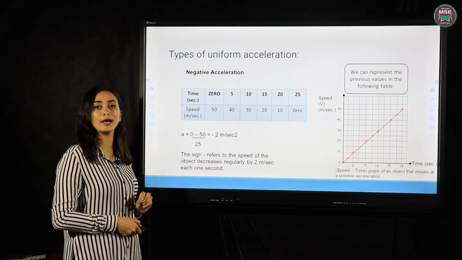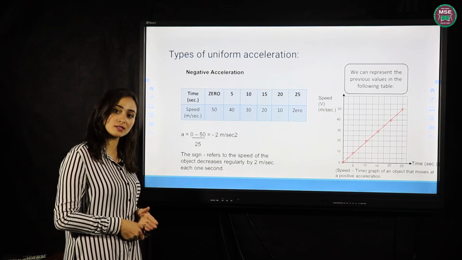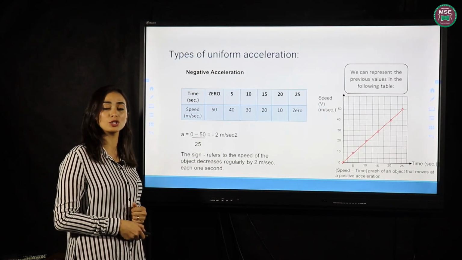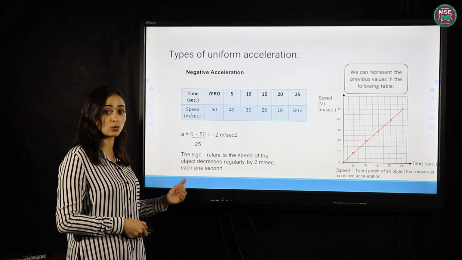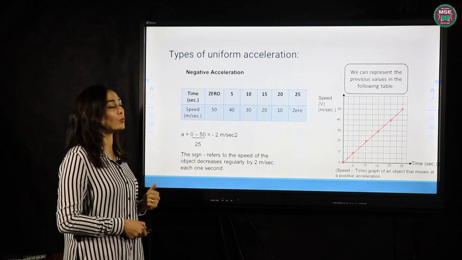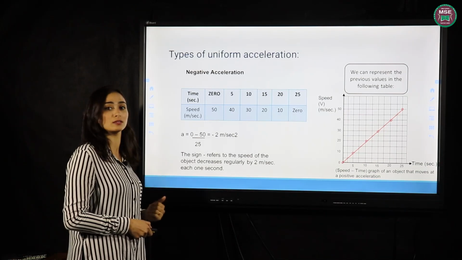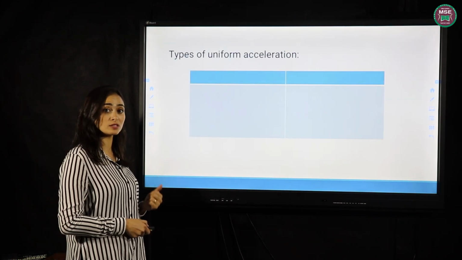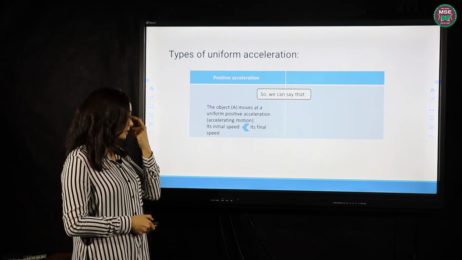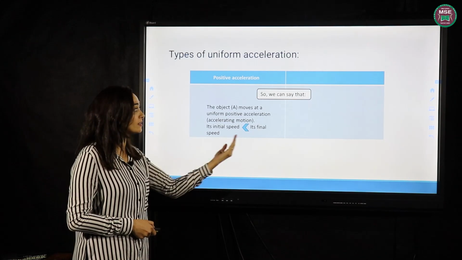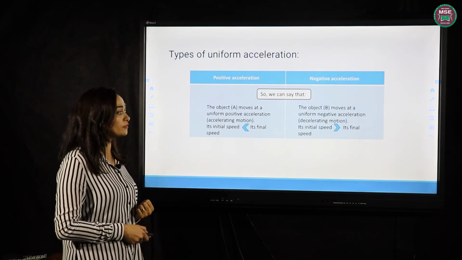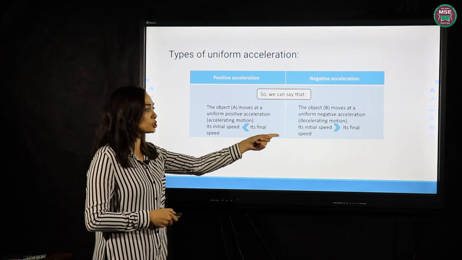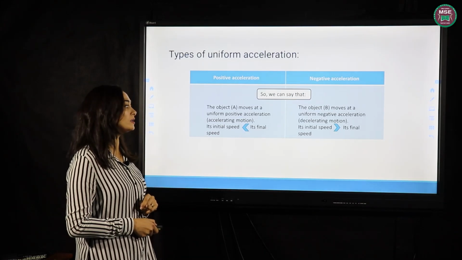So students, here we have two types of acceleration, positive acceleration and negative acceleration. In positive acceleration, the speed increases by equal amounts through equal periods of time. While in negative acceleration, the speed decreases by equal amounts through equal periods of time. Let's compare positive and negative. In positive acceleration, the initial speed is less than the final speed. While in negative, yes, the opposite. The final speed is smaller, so the initial speed is larger than the final speed.